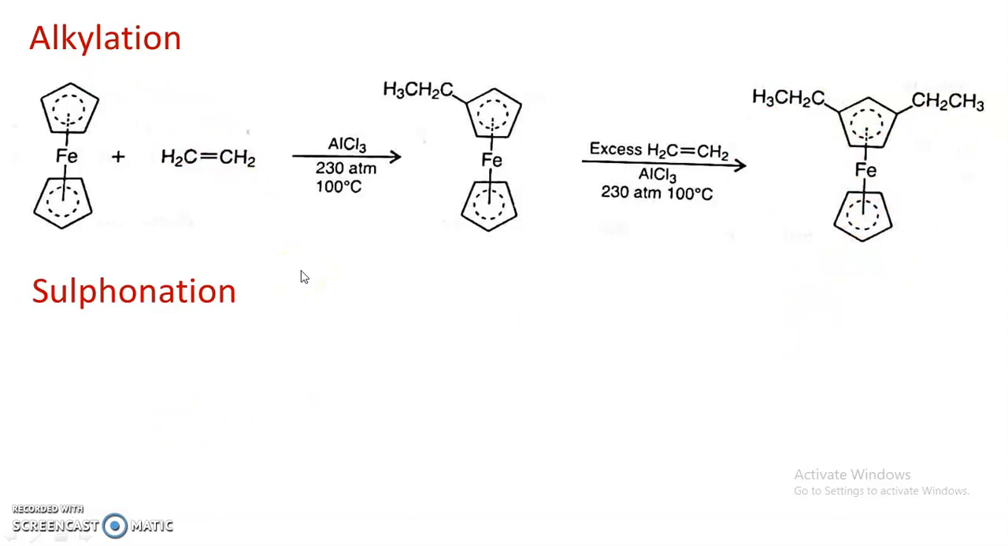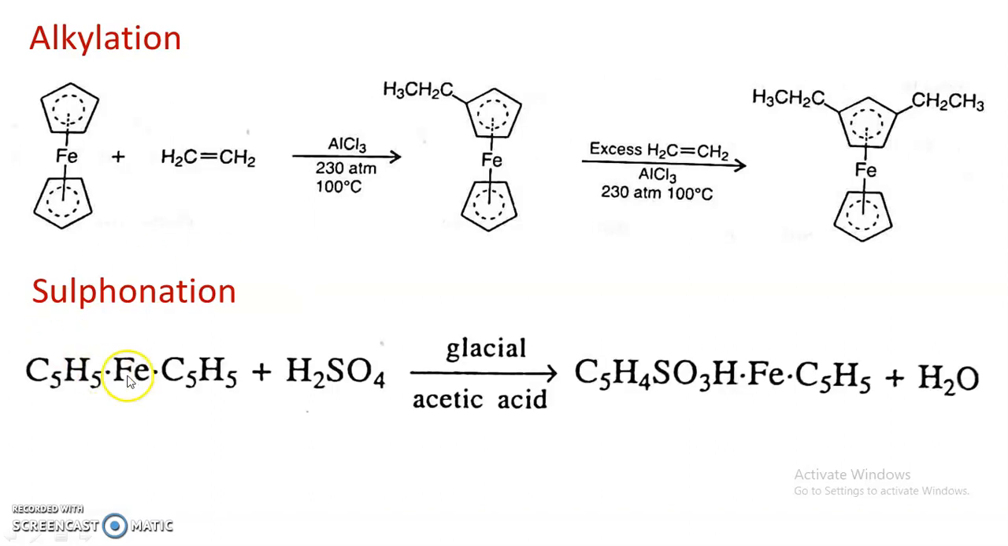The next is sulfonation, substitution of a hydrogen atom of the cyclopentadienyl ring of ferrocene by a sulfonic acid group, that is sulfonation. So here when ferrocene is treated with sulfuric acid in presence of glacial acetic acid, then one of the hydrogen atoms of the cyclopentadienyl ring is substituted by an SO3H group, that is the sulfonic acid group, and there is formation of water as a byproduct. So mono substitution occurs and we get sulfonated ferrocene.